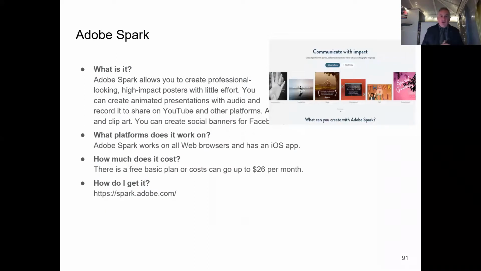Adobe Spark, another great tool, works really well on the iPad. I'd love to have more time to show you these actually in depth, to show you how easy they are. And I know some people might be going, no, it might seem easy for you, but it's not for me. But once you understand the principles and the basics, the biggest hurdle is the confidence. It's the confidence in making the video. You will have all got content that you can use to make the video, but it's about having sometimes the confidence to do that. And Adobe Spark works really well.